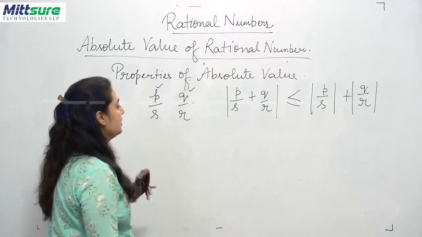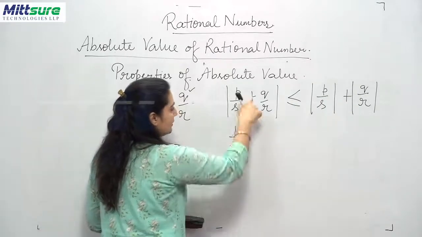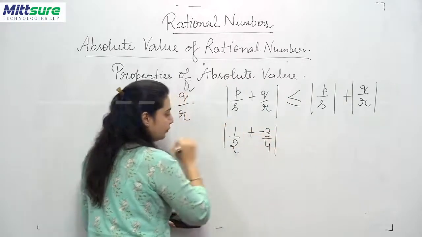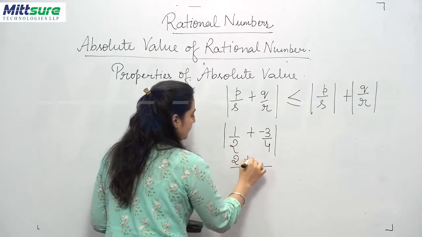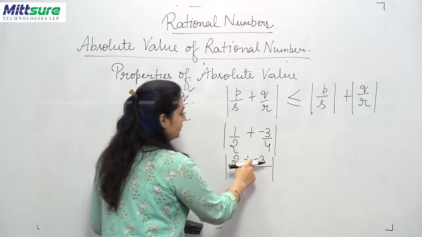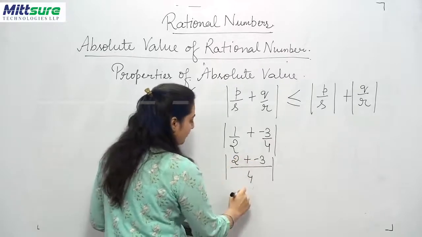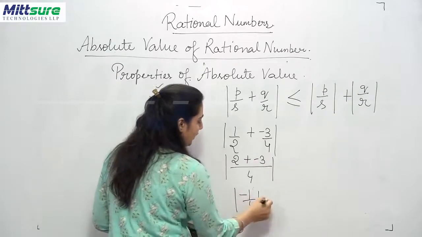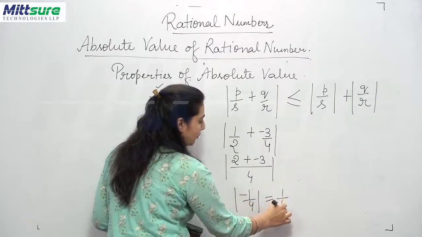Now let's take two rational numbers here. Suppose it is 1 upon 2 plus minus 3 upon 4 inside the mode. I took the LCM 4, this became 2 and this became minus 3 inside the mode. Now with these two signs, it will be minus 3 and 2, so I will get minus 1 upon 4 inside the mode. The absolute value of minus 1 upon 4 is 1 upon 4.